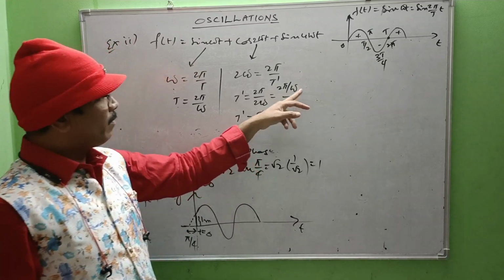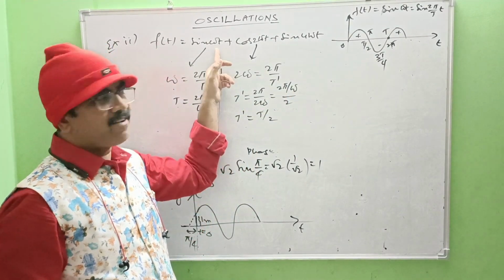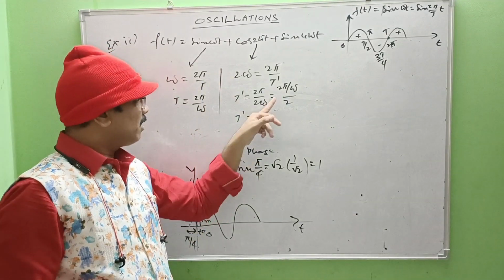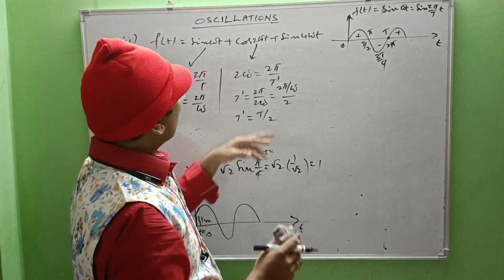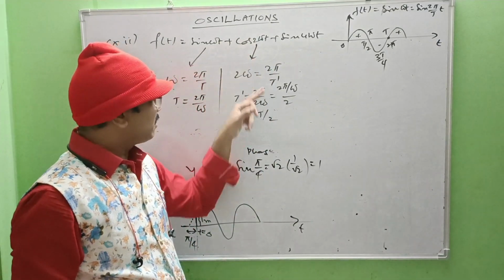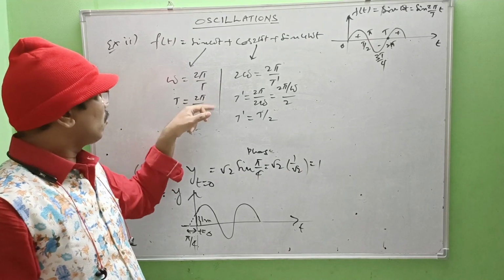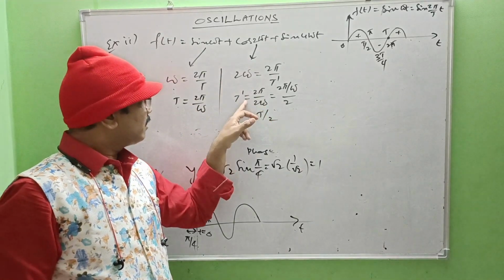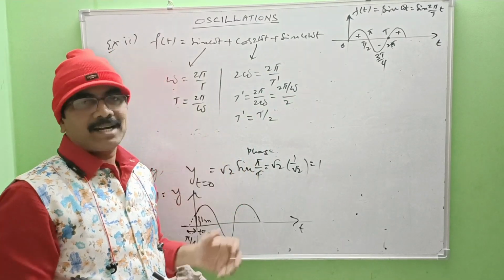Now whatever the 2 pi by omega here, 2 pi by omega means T in case of the sin omega t function. So T by 2 is the time period for the second expression, half of the previous one. For this one, T equal to 2 pi by omega. For this one, T dash equal to 2 pi by omega by 2. That is half of the previous time period.